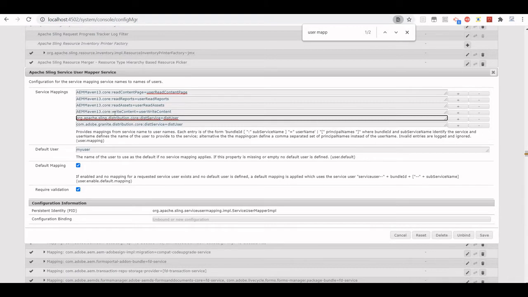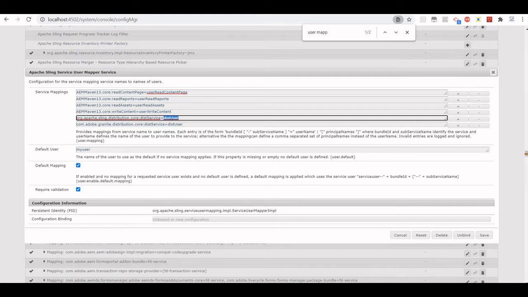If you refer to one of my videos on how we map it, basically this is the bundle name, before the colon is the bundle name. So this is the out of the box distribution package core module. This is my service name, dist service, and it is equal to dist user. This is nothing but a system user.